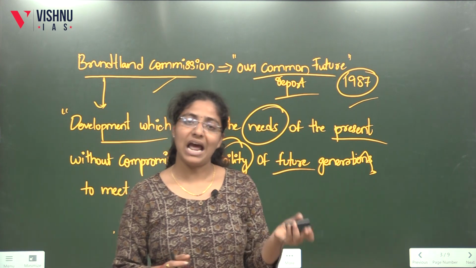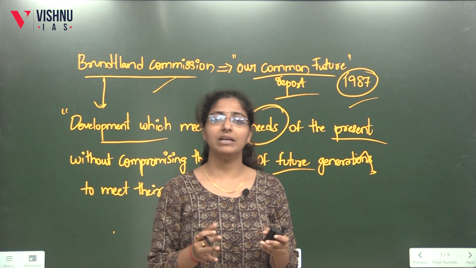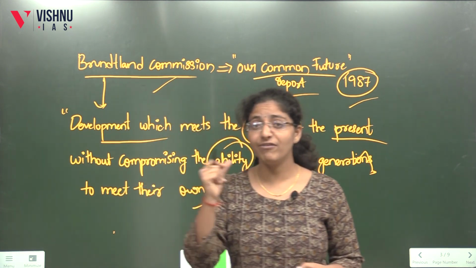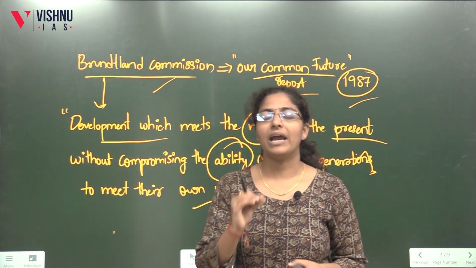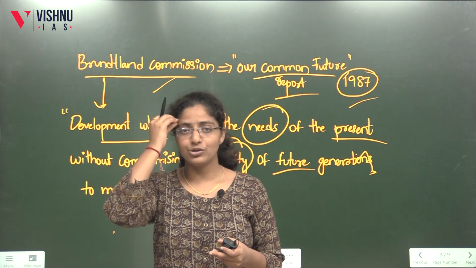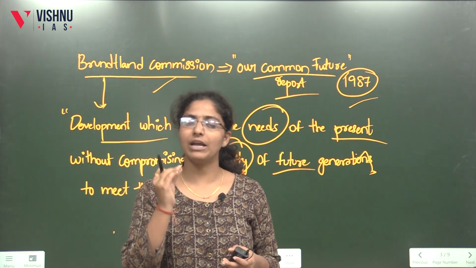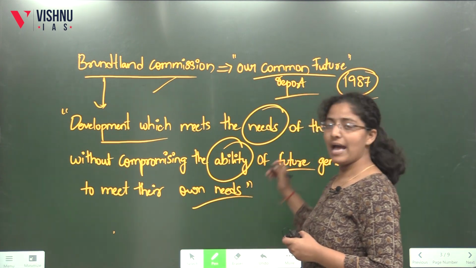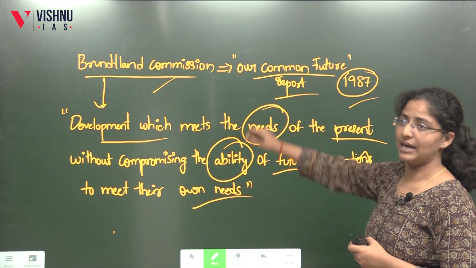When our ancestors used it very qualitatively, that's why today we have at least some of the resources. What is the need for sustainable development? It is at the individual level. Everybody should have a thought of using the resources in a very particular and conservative manner. This is the definition given by the Brundtland Commission.